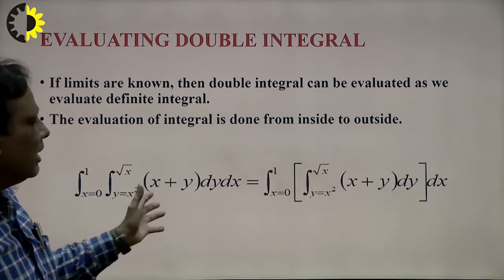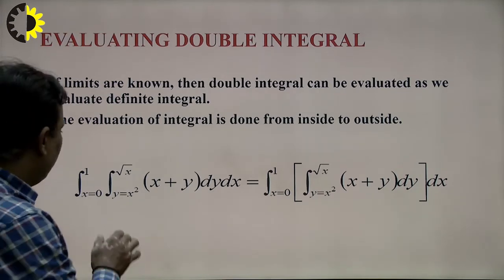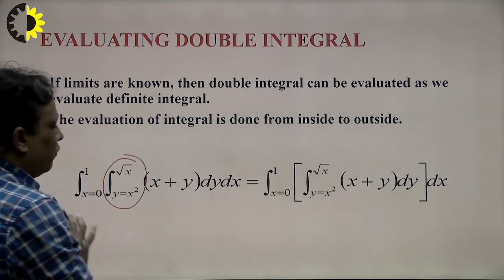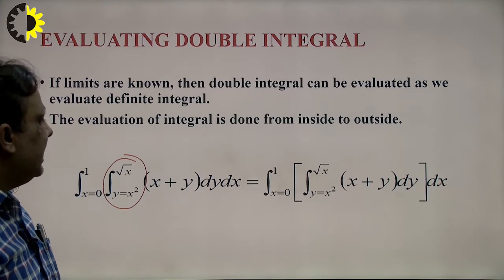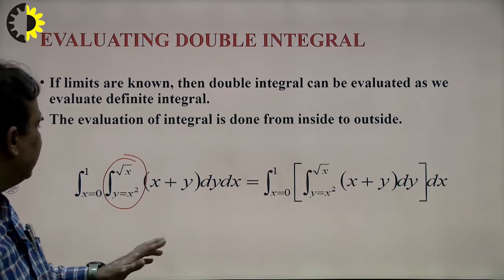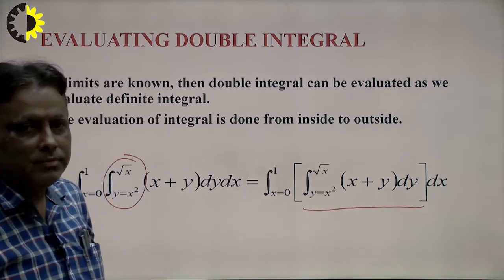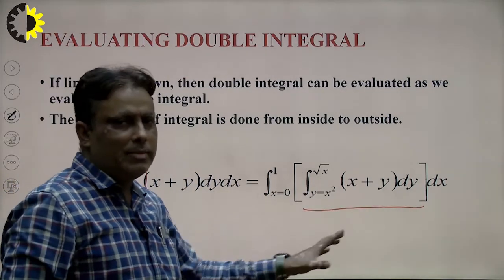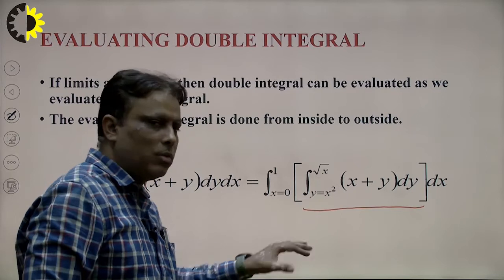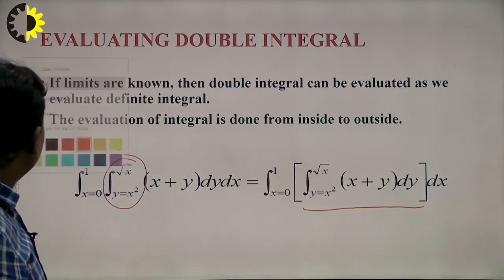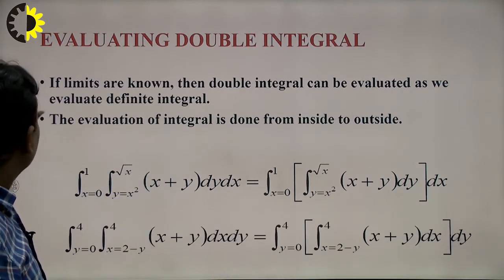If we see here, this is the limit of y. So first of all we integrate with respect to y, and after this we integrate with respect to x. I explain here one by one. First we integrate with respect to y here and put in the upper limit minus the lower limit, and after this calculate the remaining part. In this way we calculate term by term.